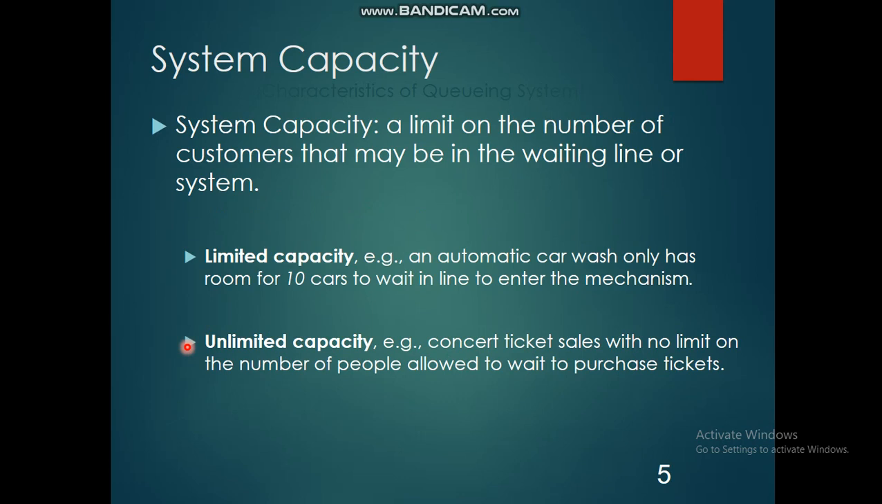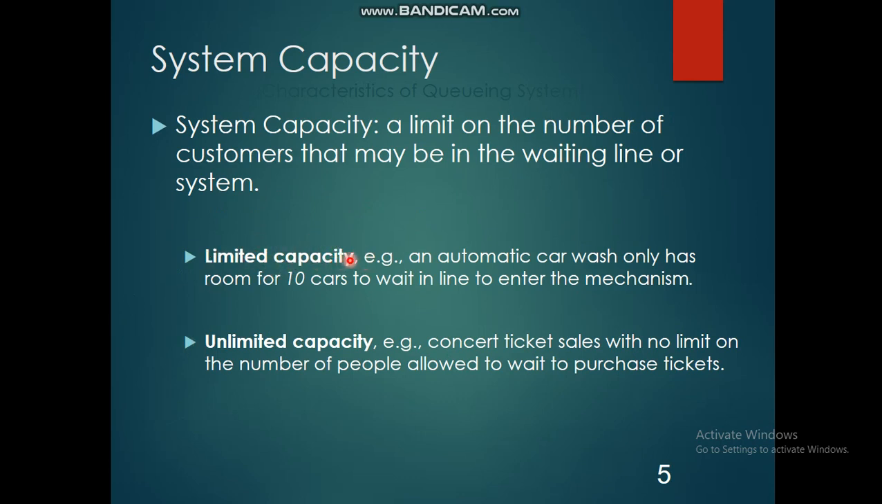So the second point is system capacity. In many queuing systems, there is a limit to the number of customers that may be in the waiting line or the system. So that is called system capacity. There are two capacities here. It may be limited capacity or sometimes it may be unlimited capacity. So let us see what is limited capacity.